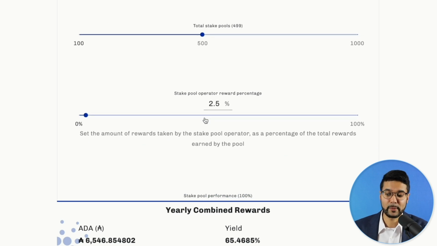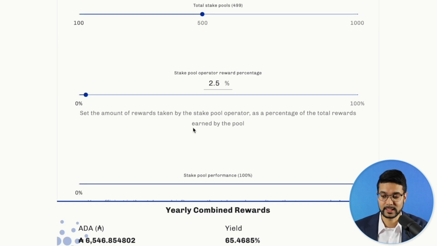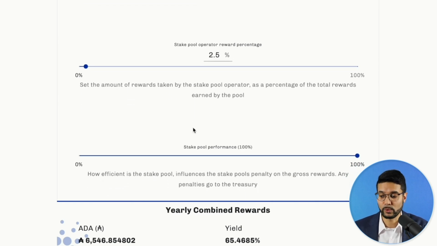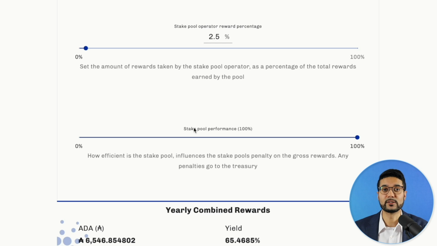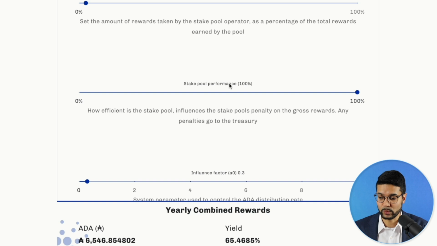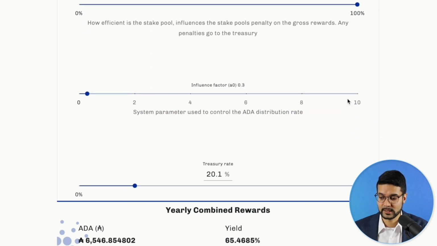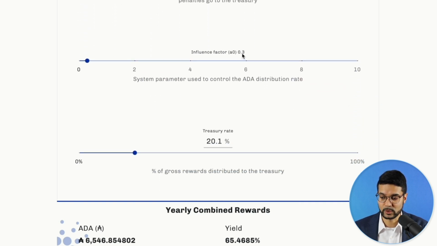And let's say we're an operator that's going to charge the margin fee of about 2.5%. That's what we're charging at Kaizen Stakepools. And I would say in terms of rewards being paid to our delegators have been pretty optimal. So this is definitely something that I would consider keeping as is. And then we've got stake pool performance set at 100%. Influence factor A0 is 0.3.